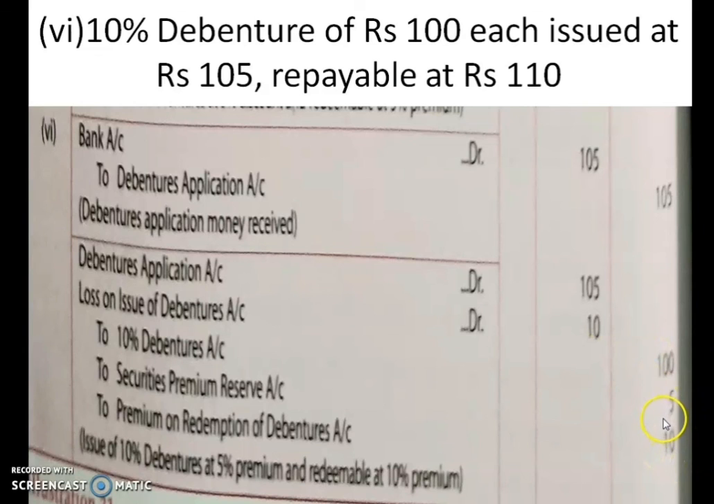Now redeemable at 110, so premium on redemption of debentures. A 100 rupees item you are repaying for 110. So 10 rupees extra, that is your premium on redemption of debentures, that you will show under premium on redemption of debentures as 10 rupees. As I told you, when premium on redemption of debenture is there, that is your loss. So that loss you have to debit as loss on issue of debentures account debited with 10 rupees.